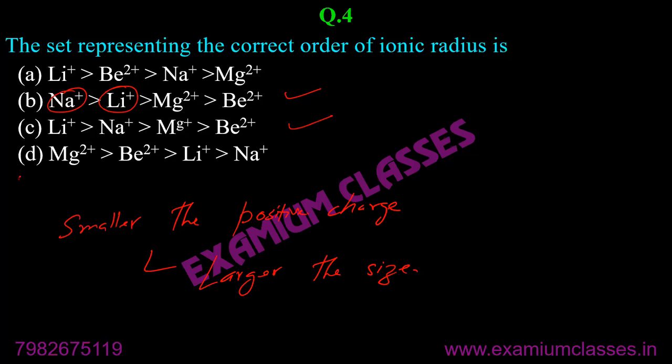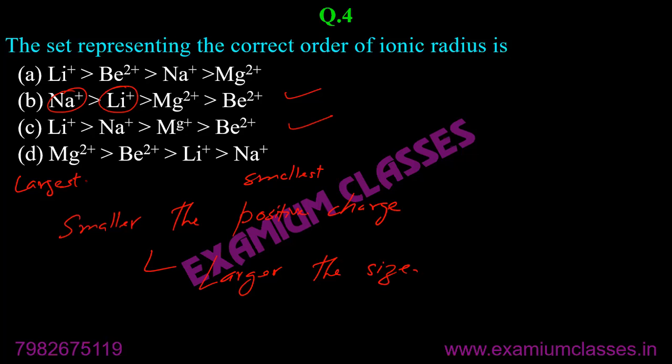So largest size is on the left hand side, smallest on the right hand side. That's how it is given. Applying the rule, we sort out that either B or C can be correct, because in these only we have a smaller positive charge on the left hand side. That's why larger size.